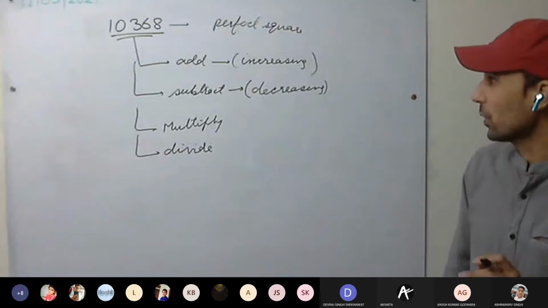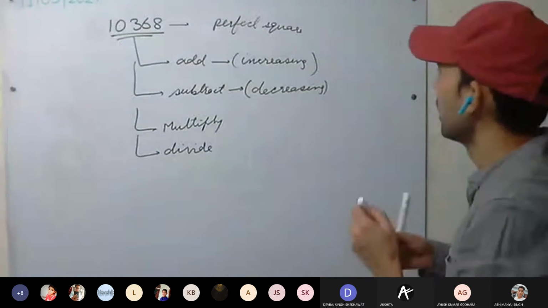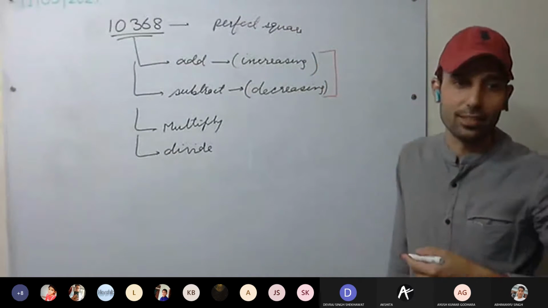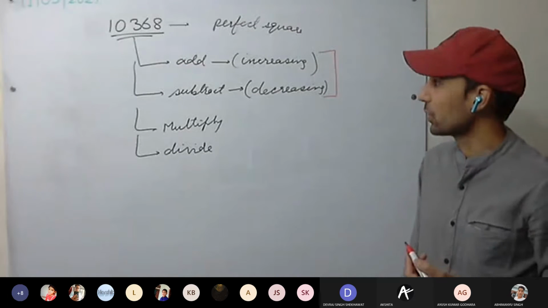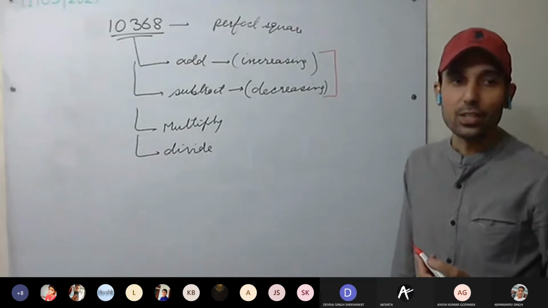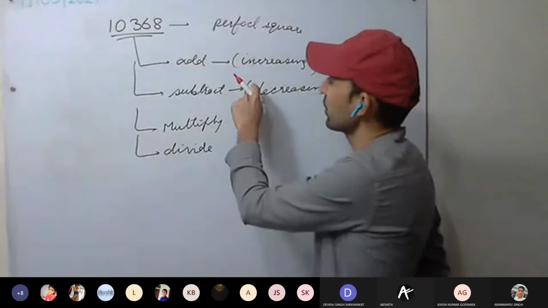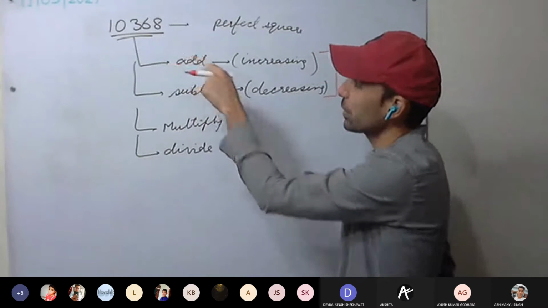This is clear? Okay. So to add or subtract, which method are you going to use? The division method, so that you have the remainder.